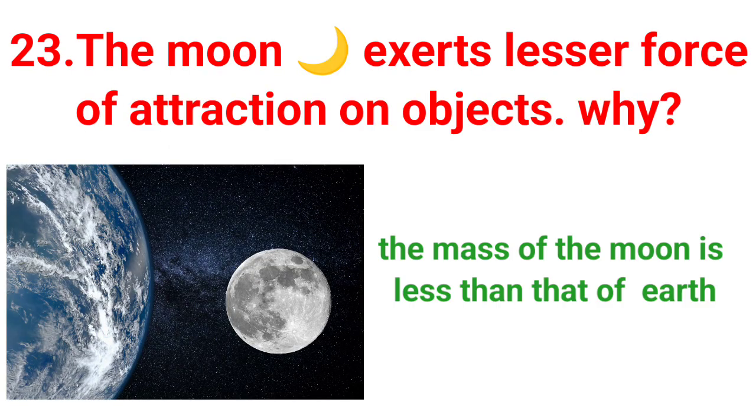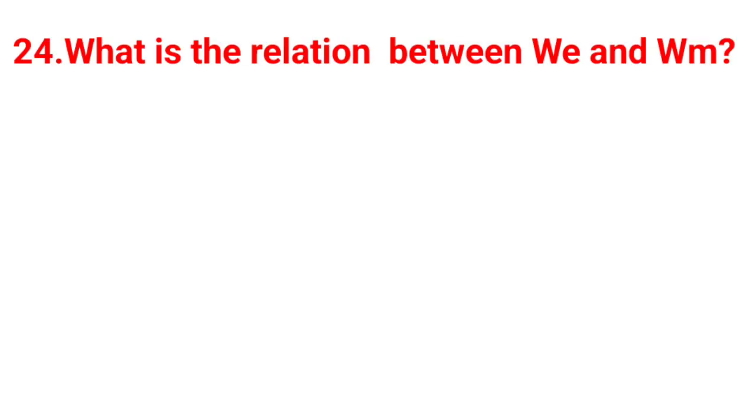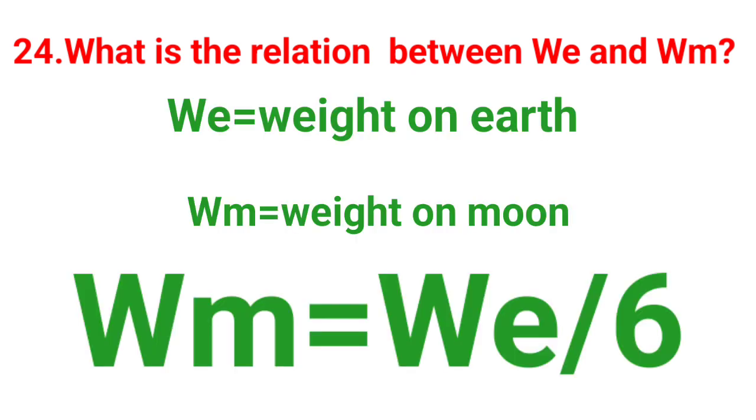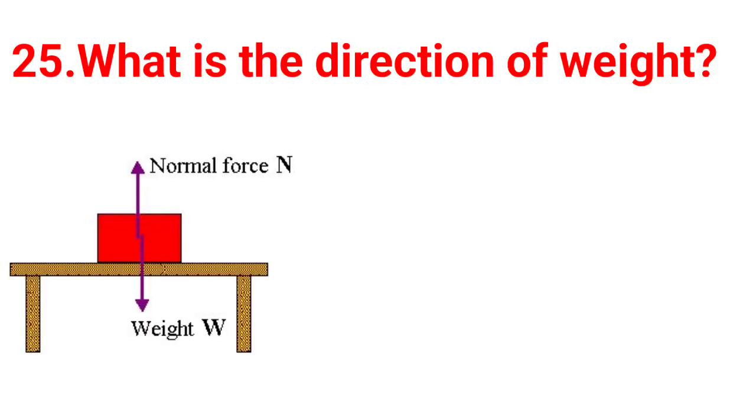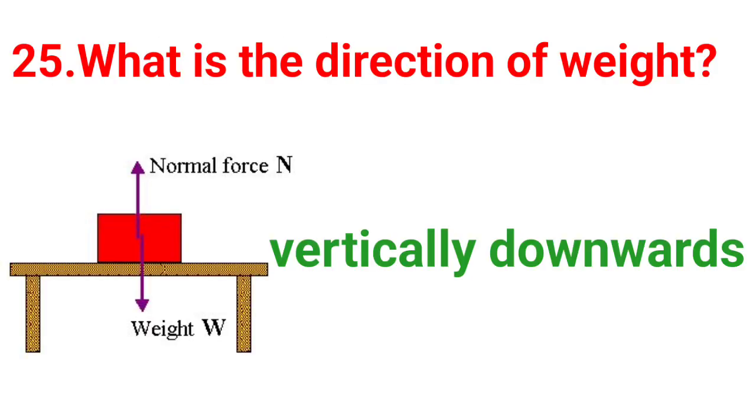The moon exerts lesser force of attraction on objects. Why? The mass of the moon is less than that of Earth. What is the relation between WE and WM? WE is weight on earth, WM is weight on moon. WM is equal to WE by 6. What is the direction of weight? Vertically downwards.